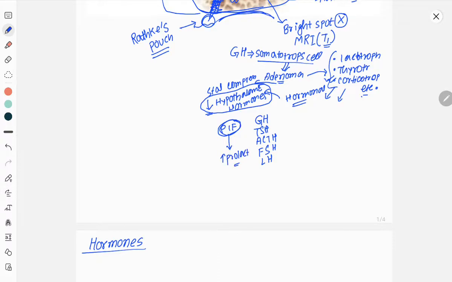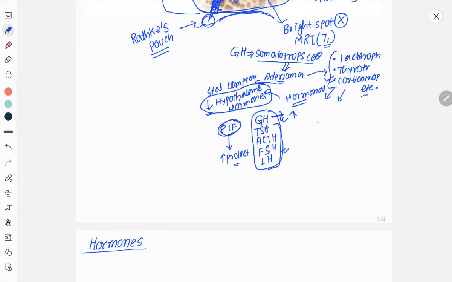So if there is an adenoma and there is deficiency of these hormones also, then we can suspect that the adenoma is compressing the stalk. And if there is an adenoma like a somatotrophic adenoma, then growth hormone will be more but other hormones will be less.